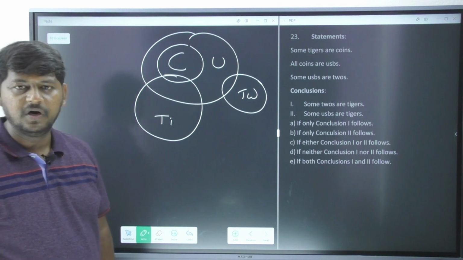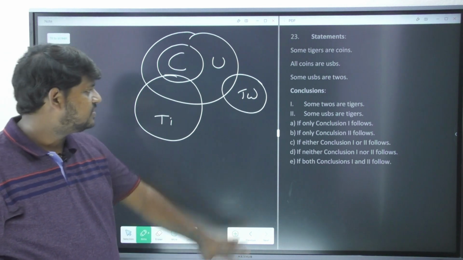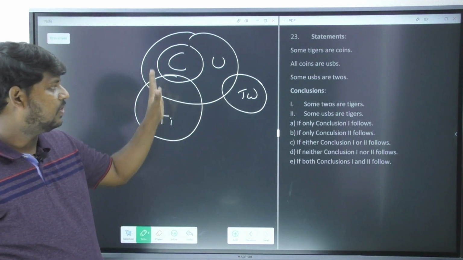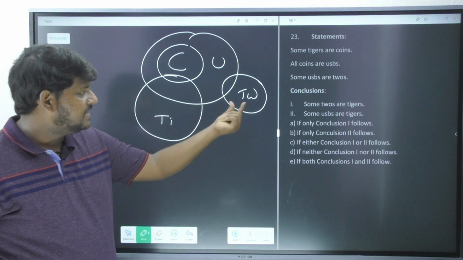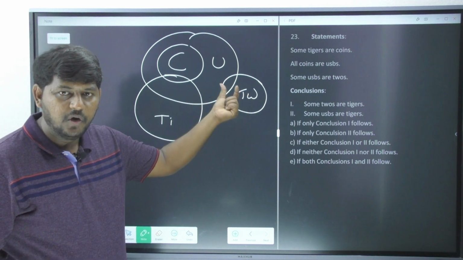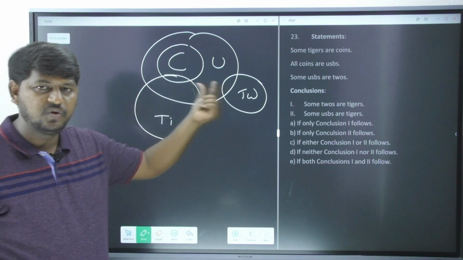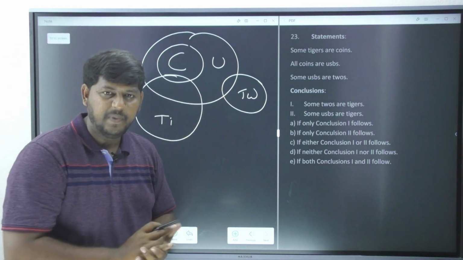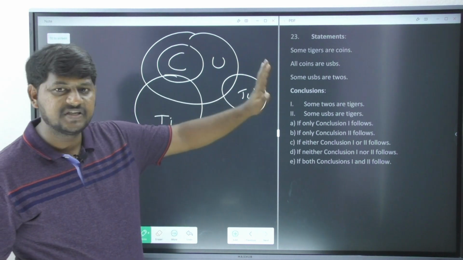Some USBs are 2s, whatever it is. Now this is all positive statement. Please do remember, this is all your positive statement. It is just asking us to intersect in between U and as well as TW. Do not go and intersect with C. Do not go and intersect with TI immediately while you are drawing your basic diagram. It is never given in our statement.